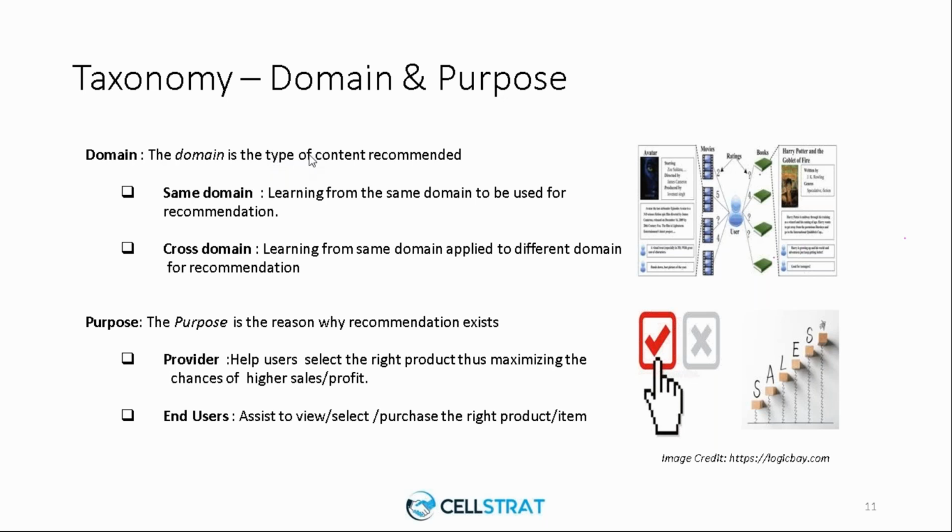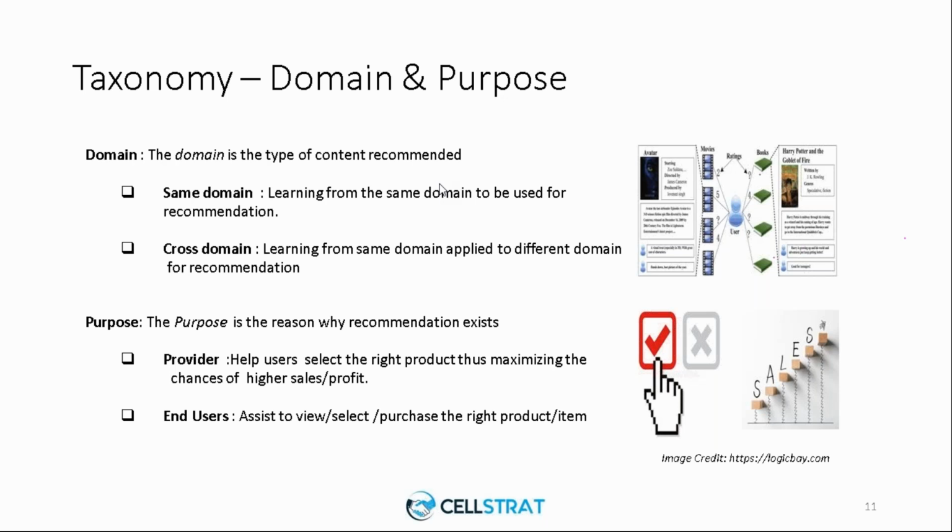The first thing which comes is a domain. So what is exactly a domain? The domain is nothing but the type of content that is being recommended, right? For instance, domain in terms of recommender system is the kind of item that you watch or that you purchase or that you are trying to get some information from. For instance, if you are watching movies, then movie is your domain. If you're trying to purchase books, then books will be your domain. If you're trying to purchase clothes, then clothes will be your domain.